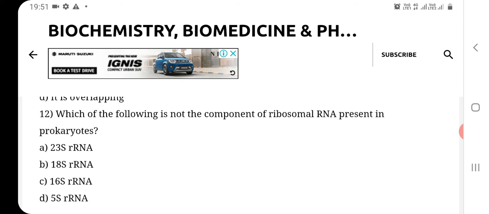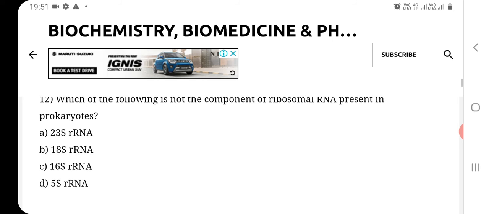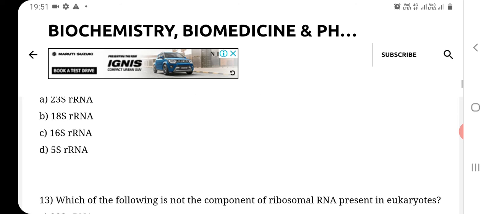Option A, 23S ribosomal RNA. Option B, 18S ribosomal RNA. Option C, 16S ribosomal RNA. Option D, 5S ribosomal RNA. So the correct answer of this question number 12 is option B, that is 18S ribosomal RNA.